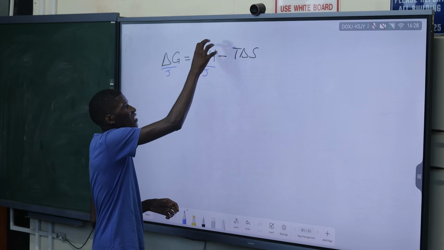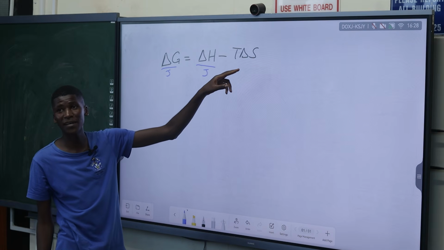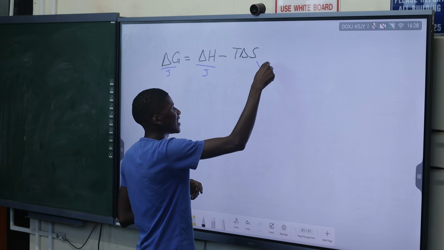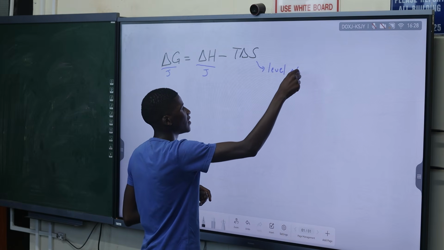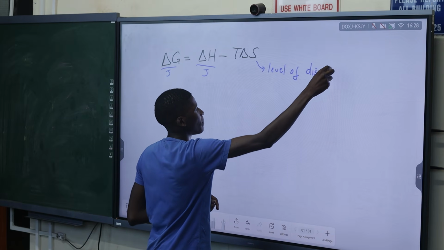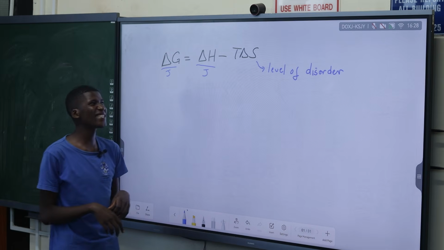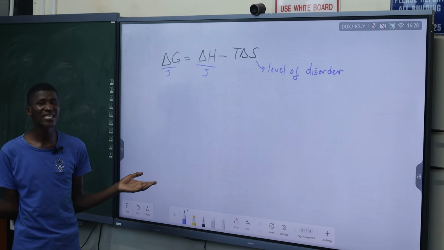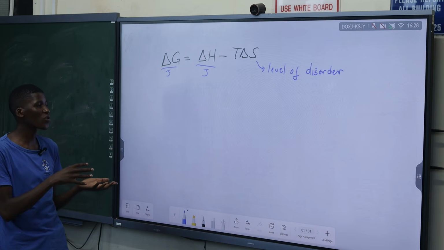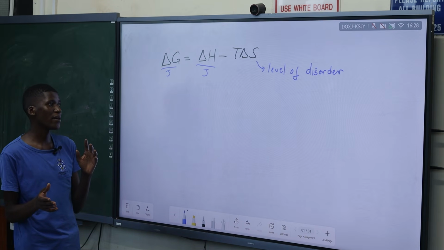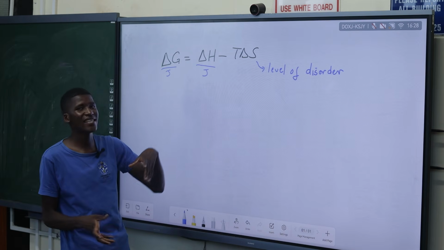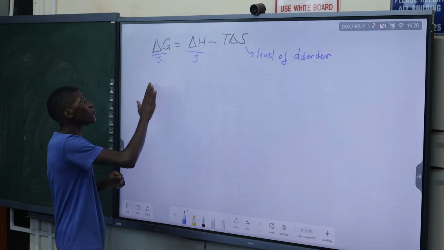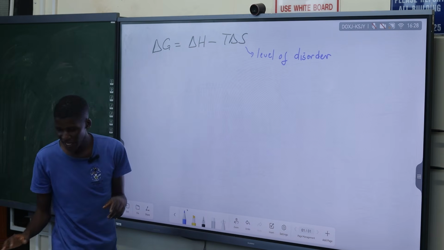But the enthalpy change, we must subtract from it the temperature times the change in entropy. The change in entropy is just the level of disorder of the particles. If your particles are more disordered, it means they are releasing more energy. If your particles are less disordered, or becoming more ordered, it means they are absorbing energy, something like that. So this is known as the Gibbs-Helmholtz equation.